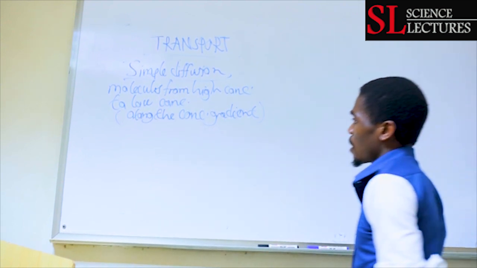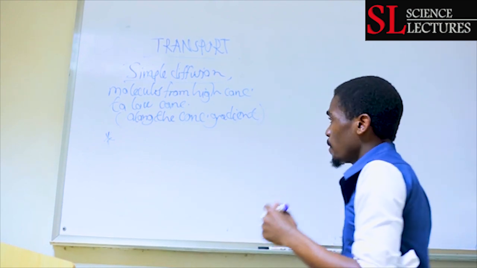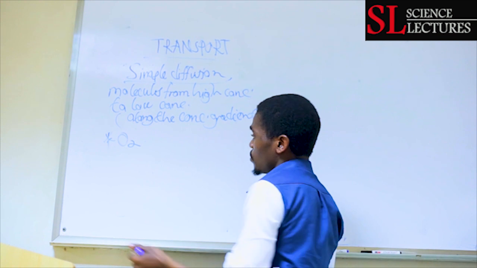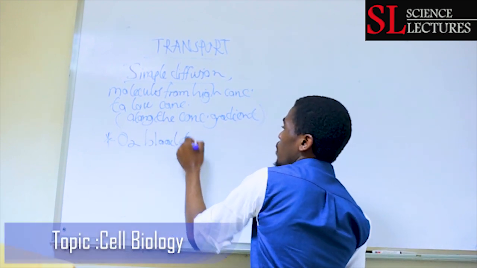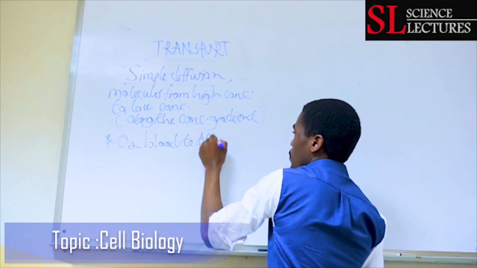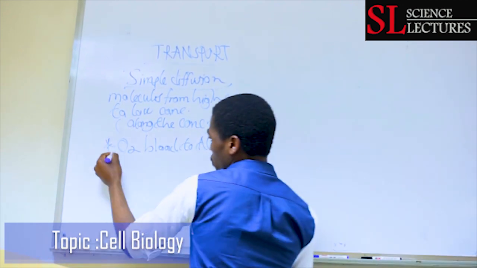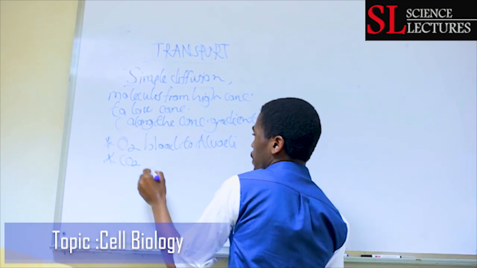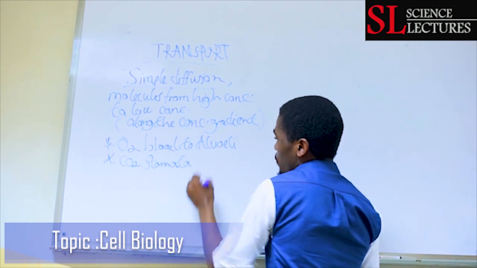We can give a general example in the body. Let's say we have oxygen gas moving from your blood capillaries to the alveoli of your lungs. Or carbon dioxide from the atmosphere entering through the stomata of the leaf.